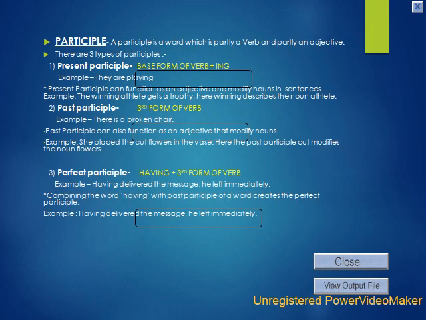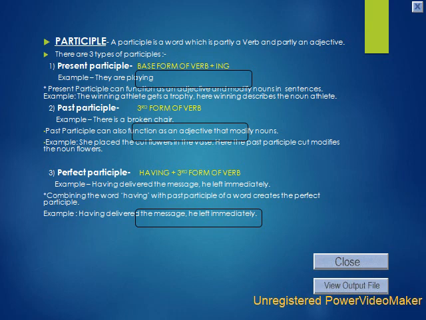Now coming to participle. A participle is a word which is partly a verb and partly an adjective. There are three types of participle: present participle, past participle, and perfect participle. Let's see the present participle. Its construction is base form of the verb plus ing. Example, they are playing.